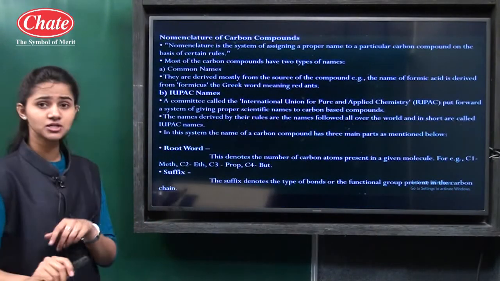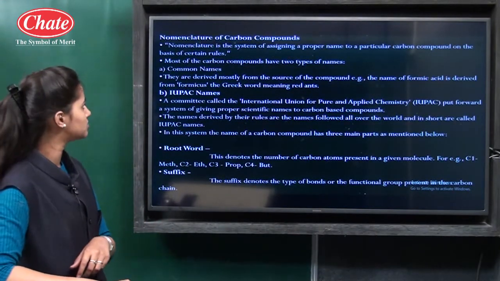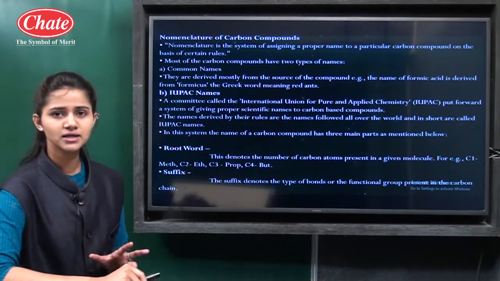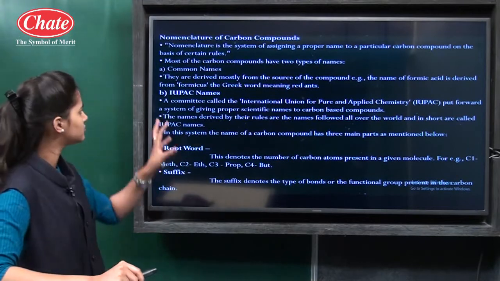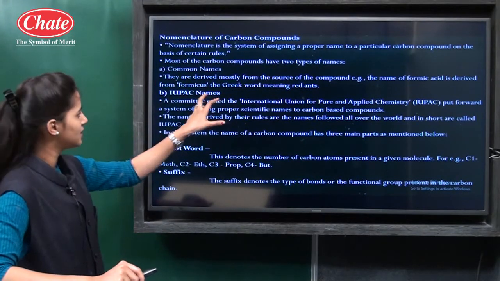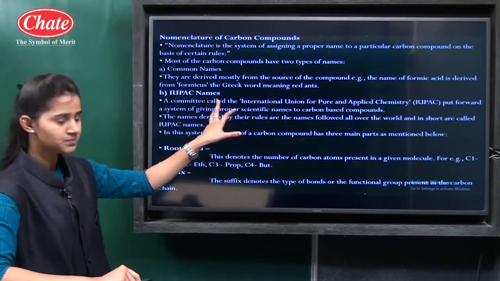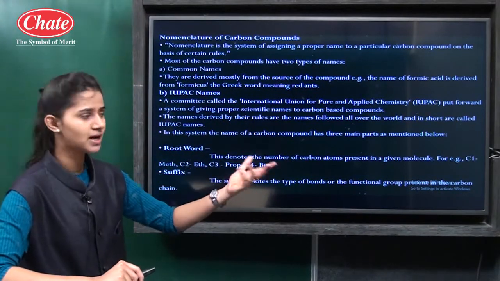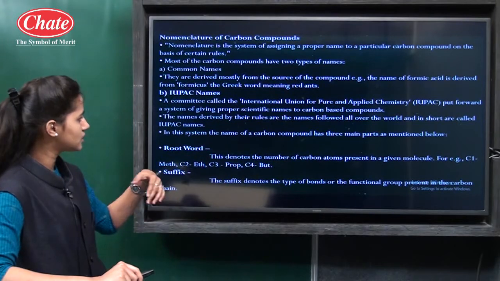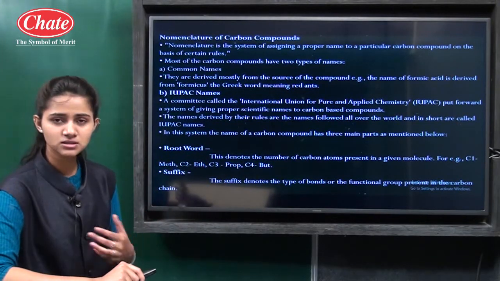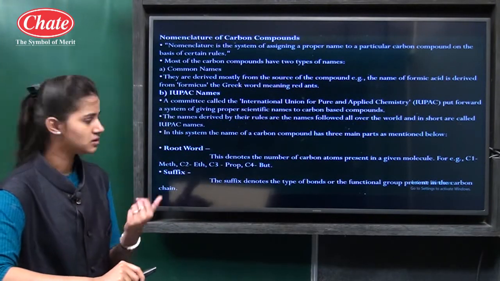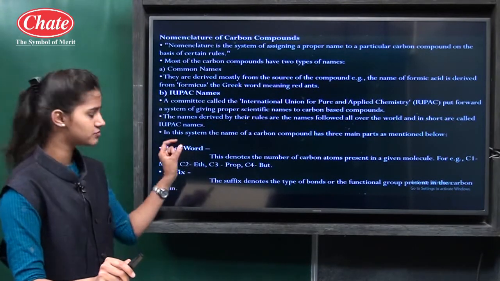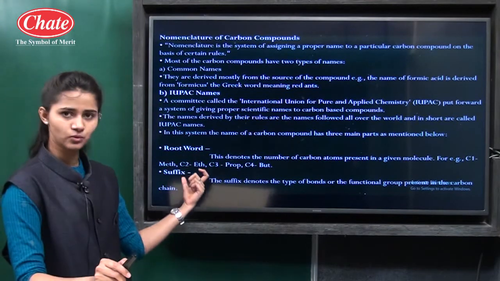Then see, nomenclature of carbon compounds is the next point here. Mostly any compound has 2 names. The first is the common name and the second is the IUPAC name. IUPAC is the International Union of Pure and Applied Chemistry, which designs the names of organic compounds. In IUPAC nomenclature, the first thing we should identify is the root word.